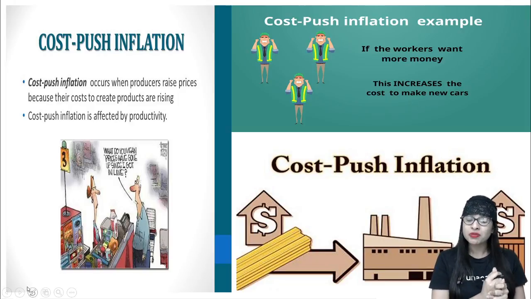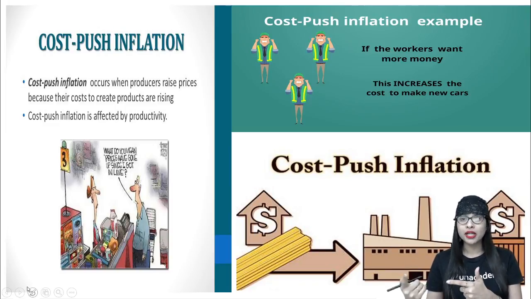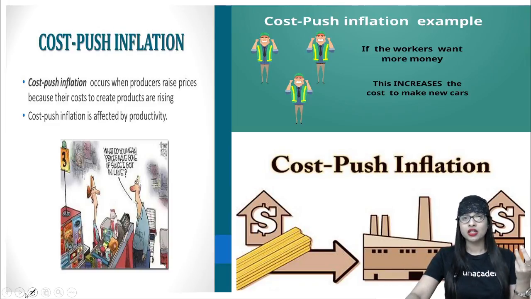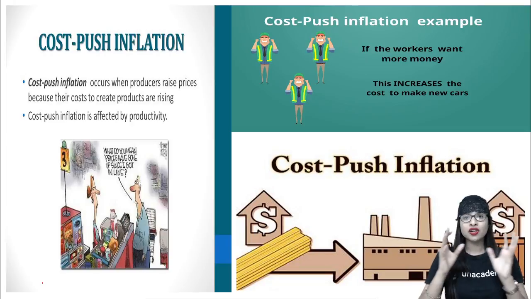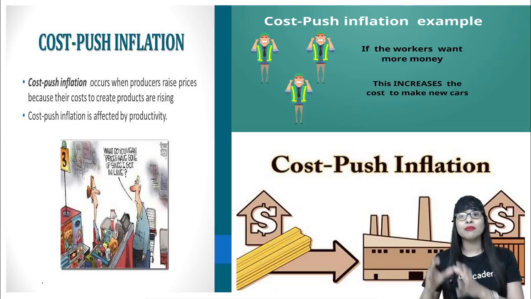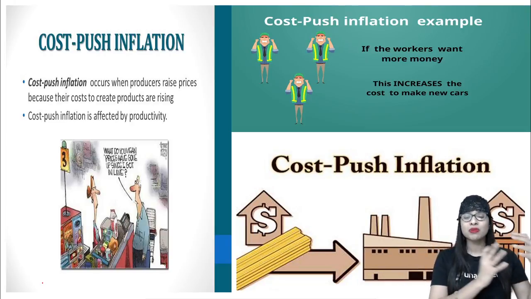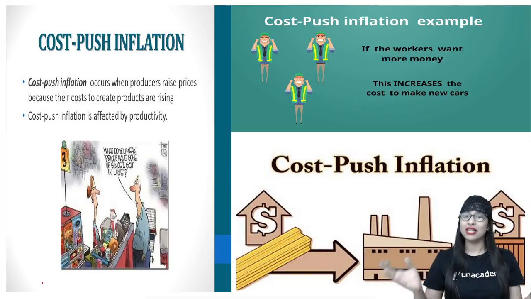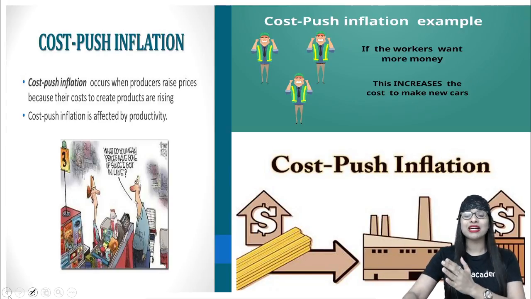And this cost push is basically affected by productivity. For example, if the workers want more money, this will increase the cost to make new cars. They say, no, we can't do 500 rupees a day. We want 1000. What will the producer do? Okay. But instead of 1 lakh for the car, they'll make it 1,50,000 because they're paying extra money to the laborers who are working on it. Simple as that. The burden is automatically passed on to whom, guys?